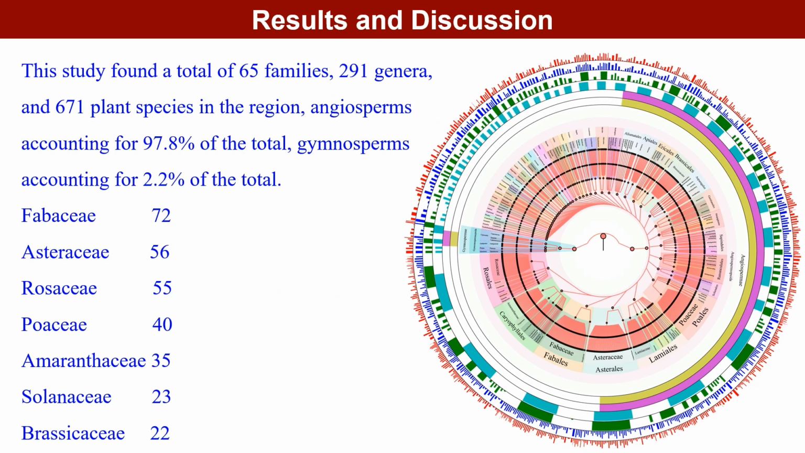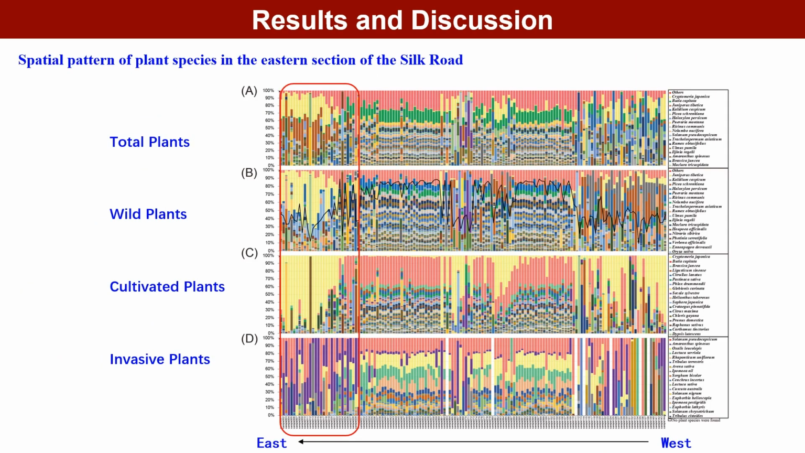Angiosperms account for 97.8% of the total. Fabaceae, Asteraceae, Rosaceae, Poaceae, and Amaranthaceae are the families with a large number of species. By integrating the plant species information of each point, the plant species diversity in this area increases first from the east to the west and then decreases. This trend is different from the pattern of plant diversity in our subconscious. Through further analysis of the sampling points, we found that the first 20 samples in the east are in desert areas, and the vegetation in these areas is very rare. After removing these samples, this area presents a pattern of high plant species diversity in the east and low in the west.